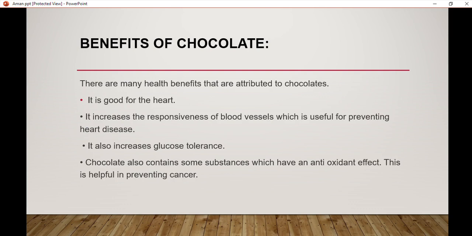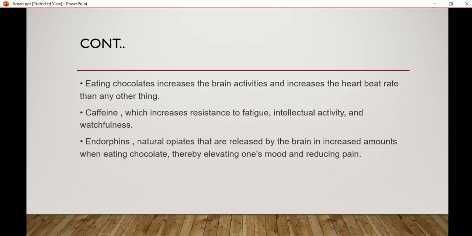Benefits of chocolate. There are many health benefits that are attributed to the chocolates. First one is it is good for the heart. Next one, it increases the responsiveness of blood vessels, which is useful for preventing heart disease. Third one, it also increases glucose tolerance. Next one is chocolate also contains some substance which has an antioxidant effect. This is helpful for preventing cancer.